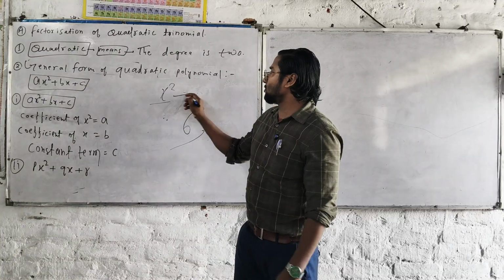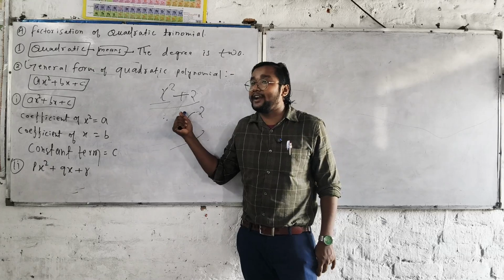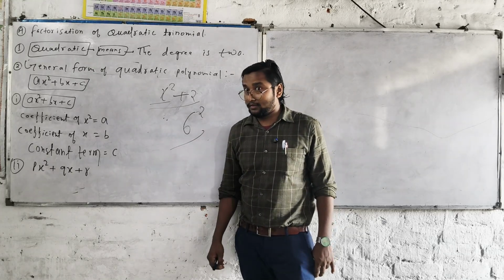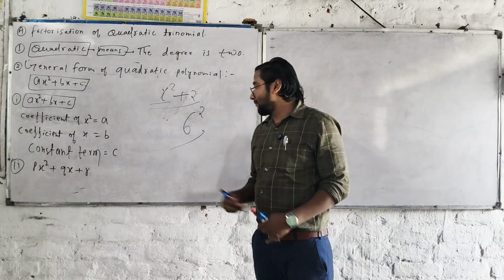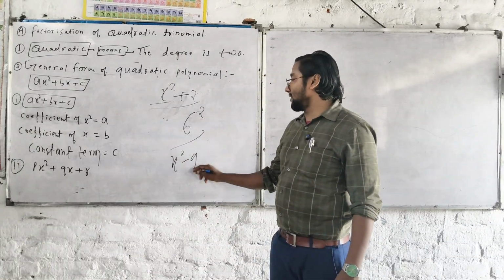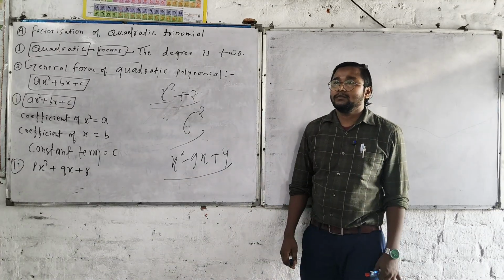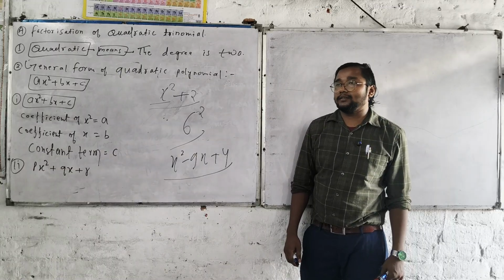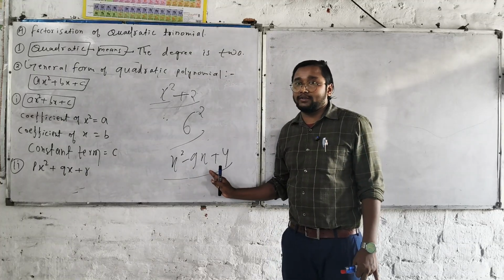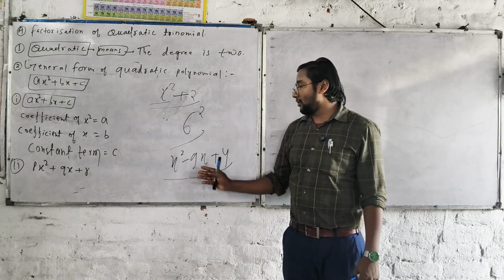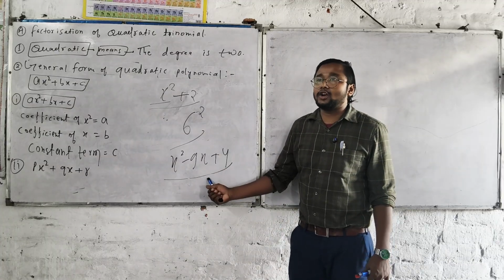Let me write it here. Sir, I want to call this one a quadratic trinomial. You cannot; you have to call this one a quadratic binomial. Now x squared minus 9x plus 4. What do you call it? Quadratic trinomial. Why? Because nothing can be combined or merged; there are three different, separated terms: x squared, minus 9x, and plus 4. That's why it is called a quadratic trinomial.